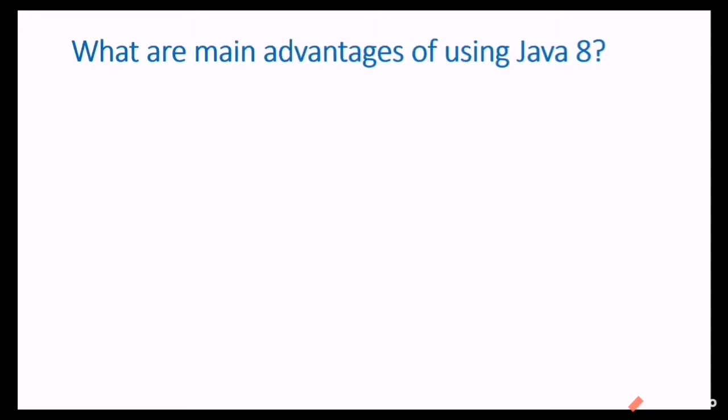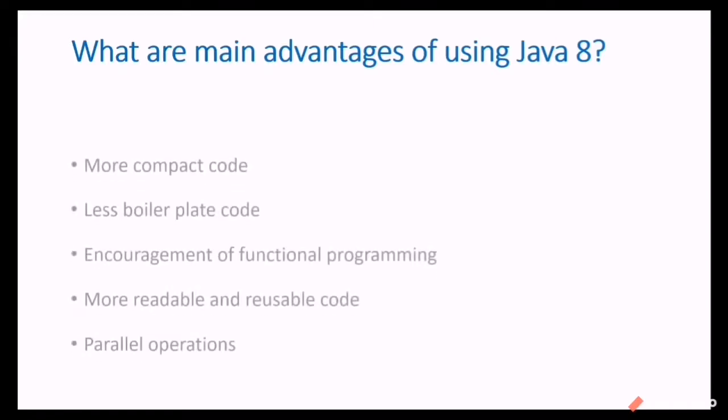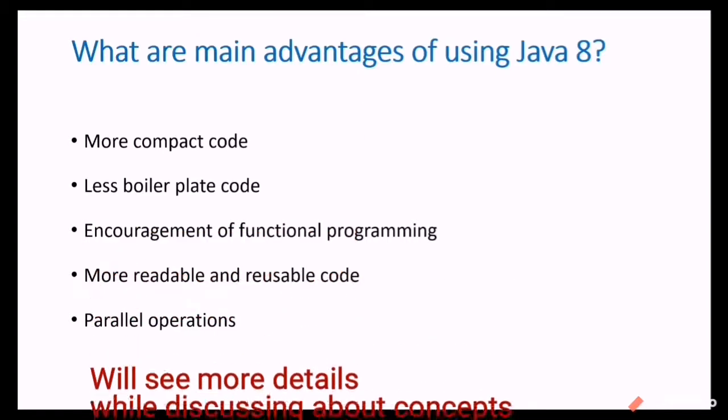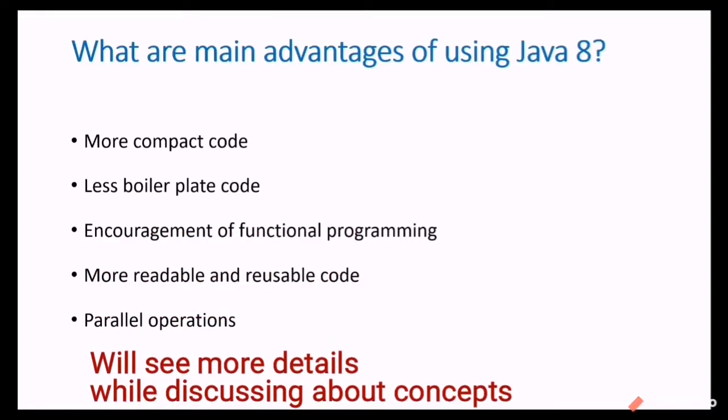What are the main advantages of using Java 8? We saw what are the features of Java 8. Now let's see why we want them. It will be helpful for more compact code, less boilerplate code, encouragement of functional programming, more readable and reusable code, and parallel operations.